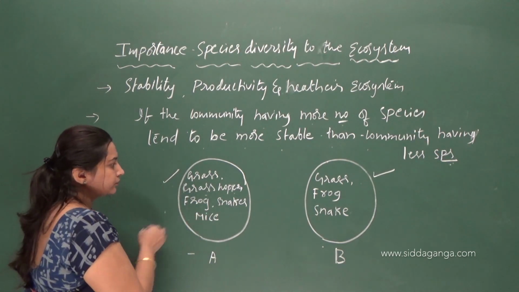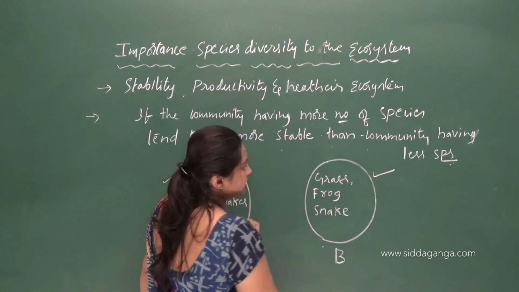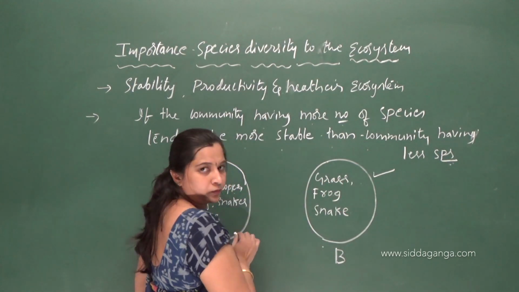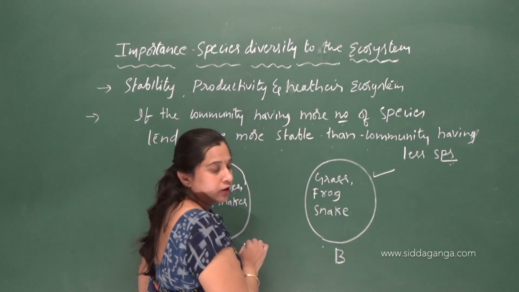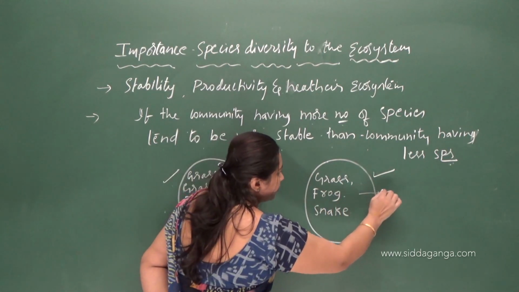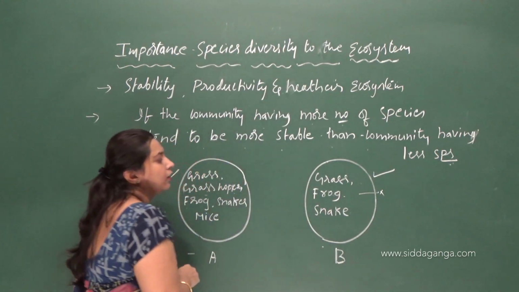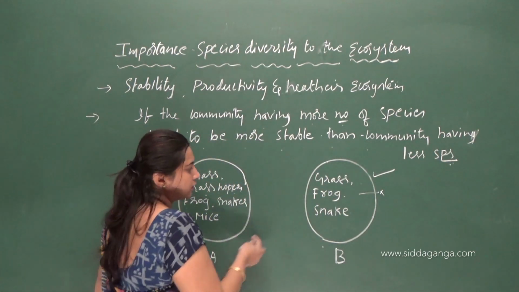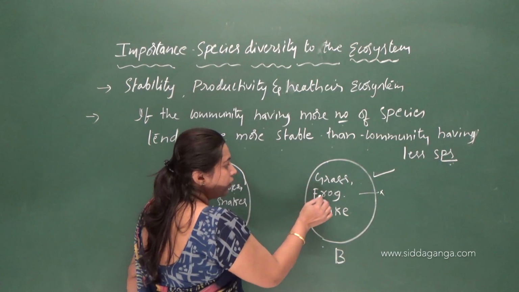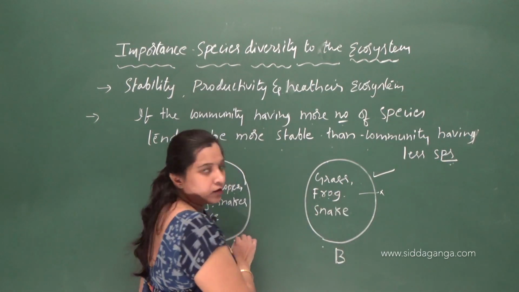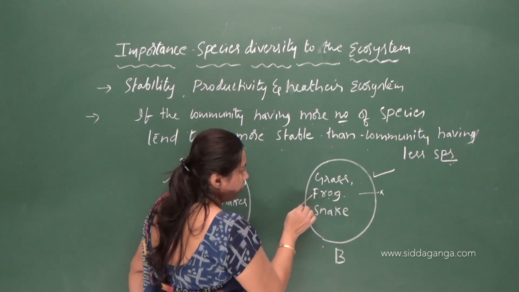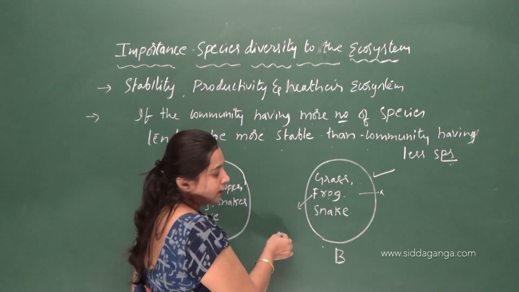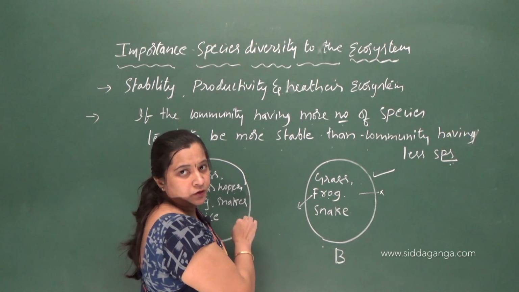Here we have grass but no grasshopper. The food for frog is grasshopper, so if the grasshoppers are not there, there will be less availability of food for the frog. Due to the scarcity of food, the frog population may die or migrate.